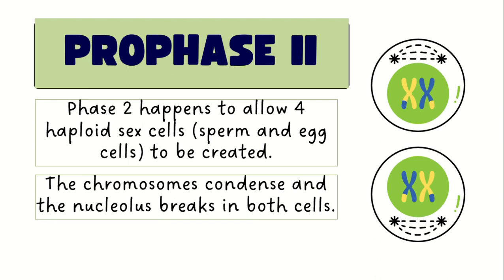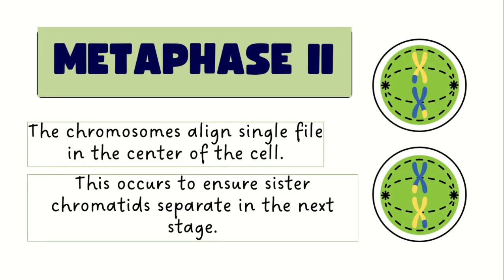So prophase 2 is just the same as prophase in mitosis. In prophase 2, the chromatids are getting condensed and thickened, and then the nuclear membrane disappears. And the spindle fibers will attach to the centromere, because they are able to attach to the centromere now that the nuclear membrane has disappeared again. And then in metaphase 2, the chromosomes are aligned in single file in the center or in the middle. This occurs to ensure the sister chromatids separate in the next stages.